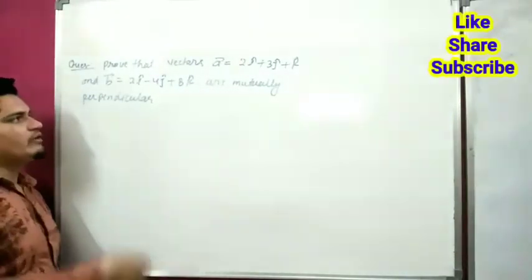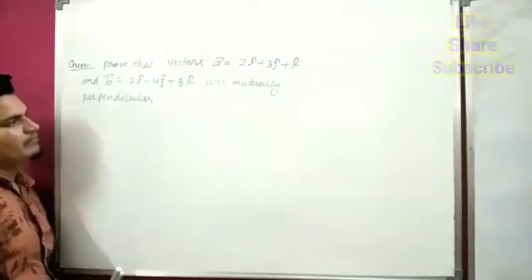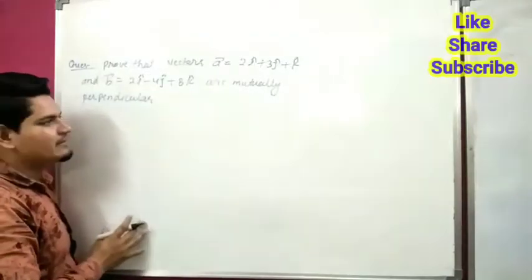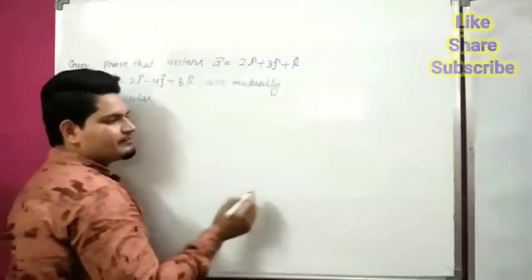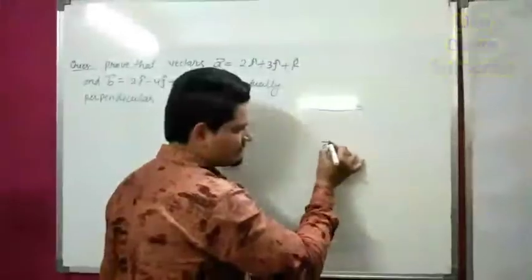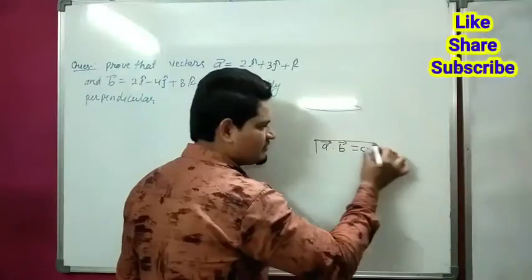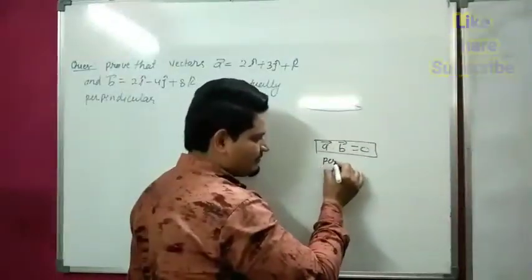We have to prove these both vectors are mutually perpendicular. We know that when vectors are perpendicular, their dot product is 0. Remember the point: if dot product of A and B is 0, then vectors are perpendicular.